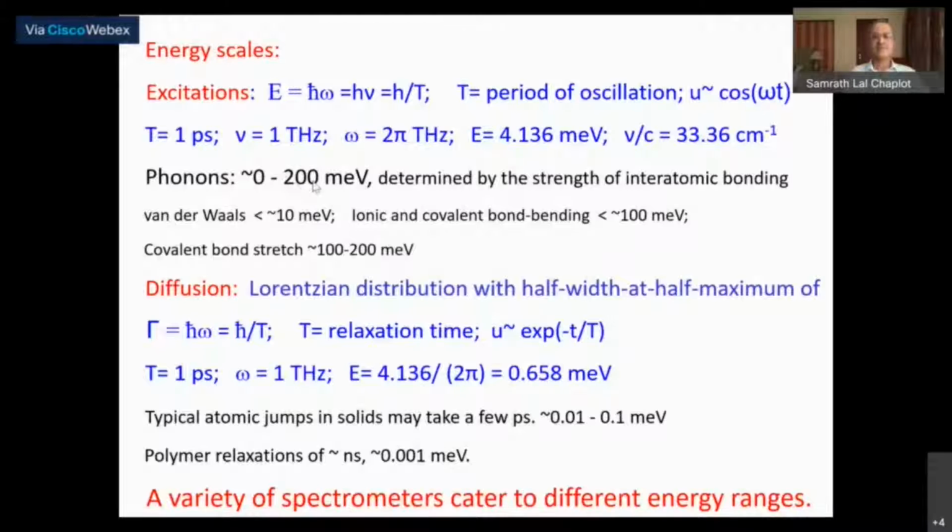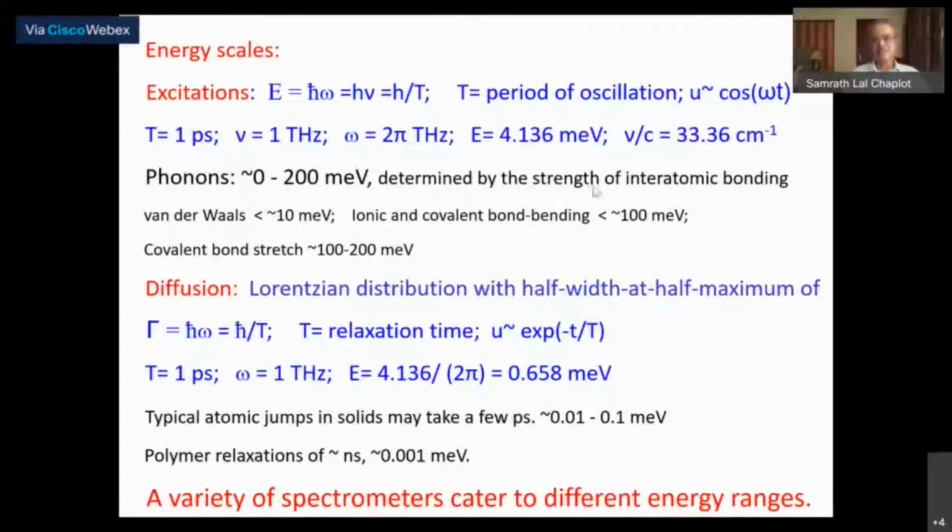Now, these energies are related to the typical phonon frequencies. This is a scale. If you have a frequency of 1 terahertz, which corresponds to an angular frequency of 2 pi terahertz, then if you multiply with the h cross, and convert into electron volt units, then the corresponding energy is about 4 milli-electron volt. Okay, so that is corresponding to 1 terahertz, and as you can easily see, this would correspond to about 1 picosecond of the period of oscillation.